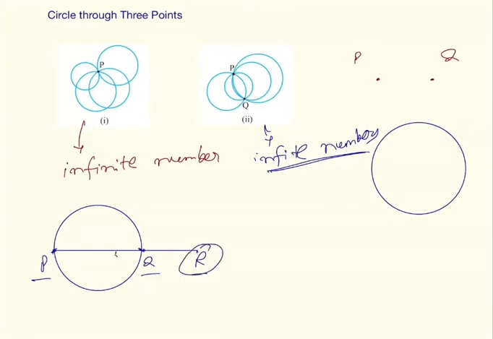But if the 3 points are non-collinear, so there are 3 points P, Q, R, we connect these points.